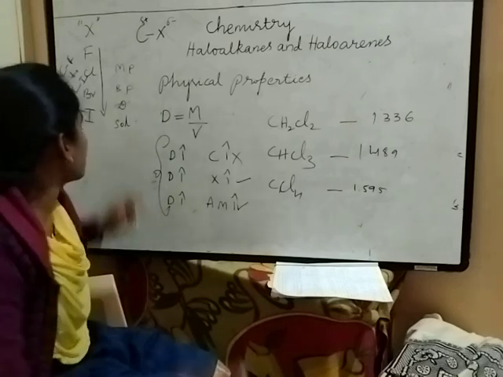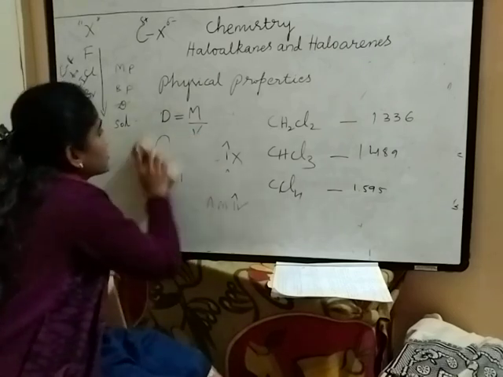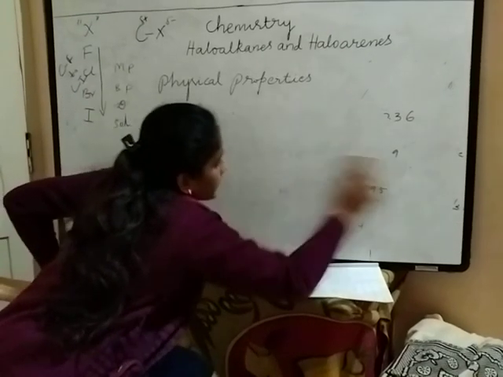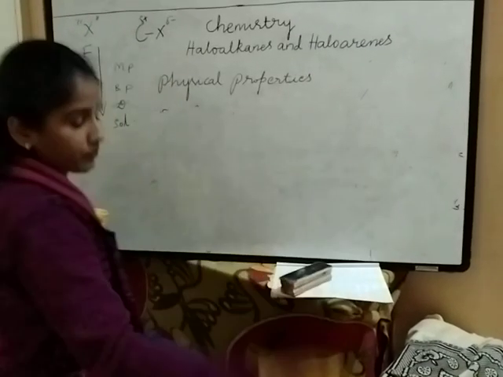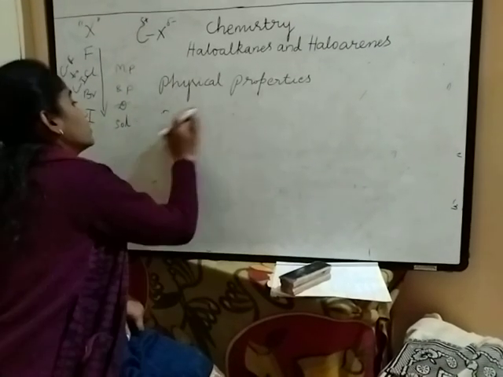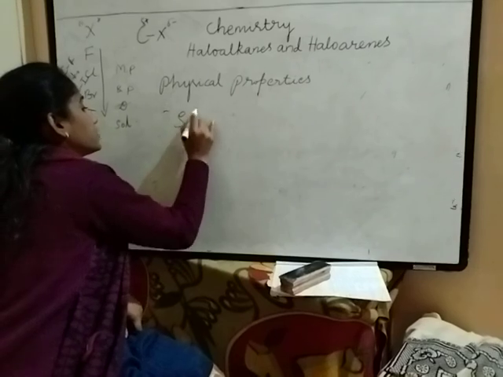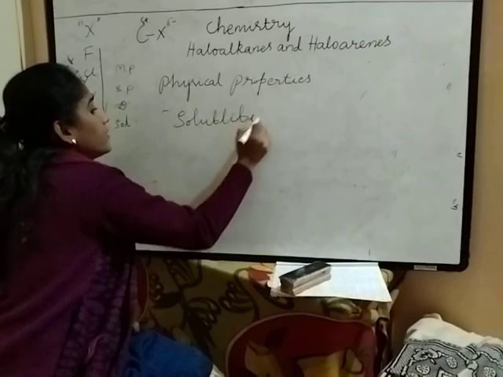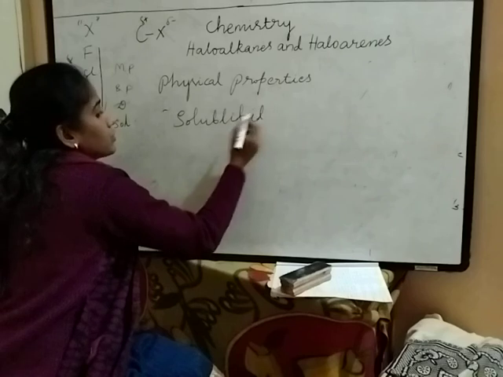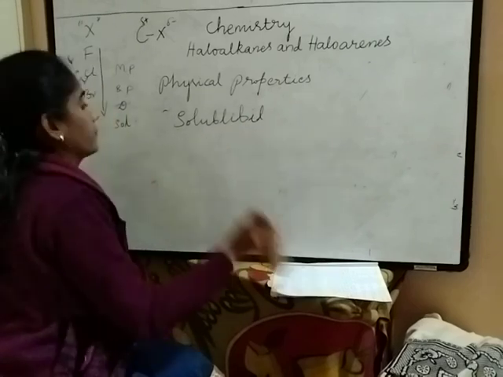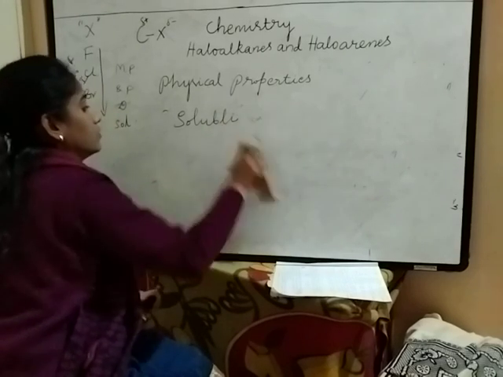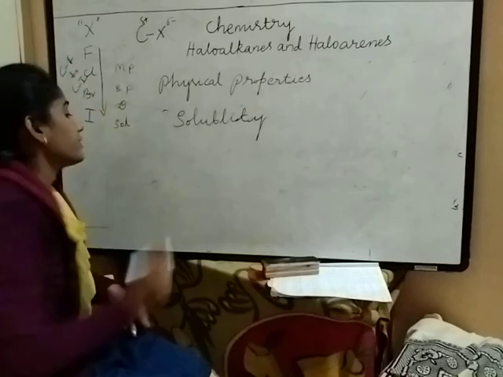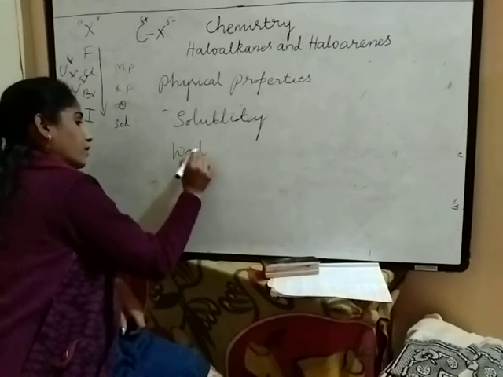Next, the last topic of today's class is solubility. Solubility means, as I told, the universal solvent is water.